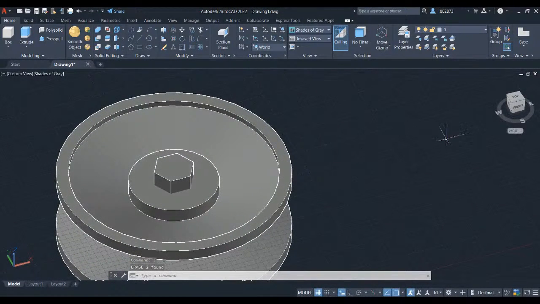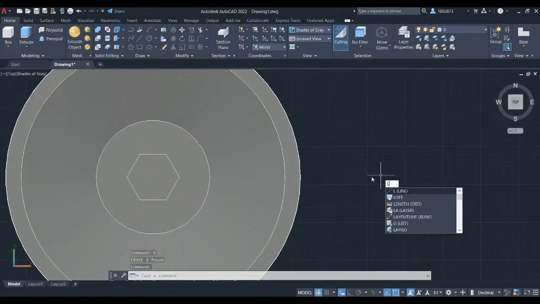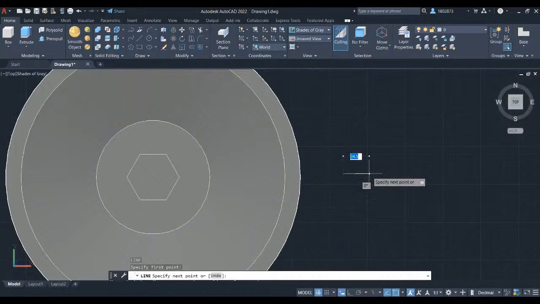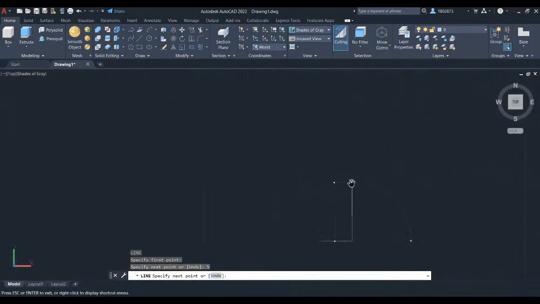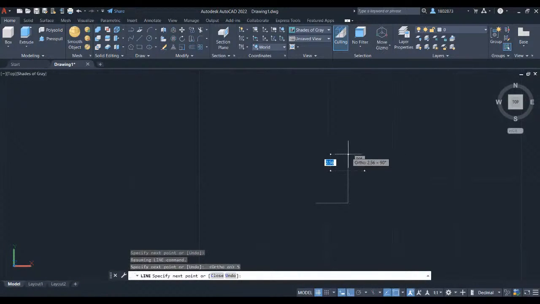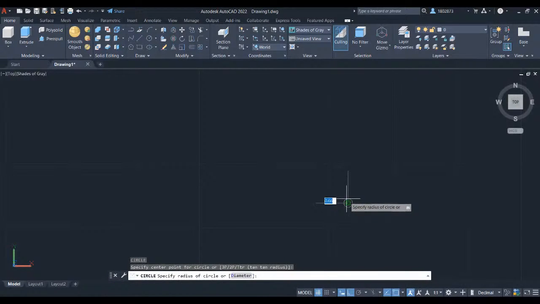Head over to the view cube and select top again. Press L for line and key in 5. Press enter. Scroll up your wheel button to zoom in. Hover your crosshair here and key in 5. Press enter and press escape. Press C for circle and left click to this endpoint, and connect this to this endpoint.